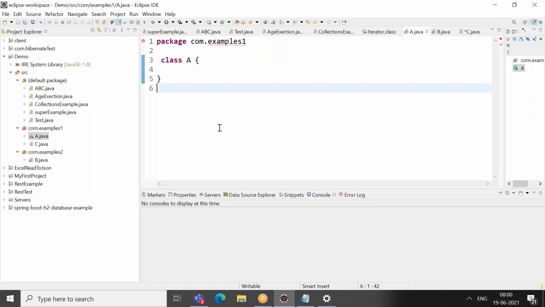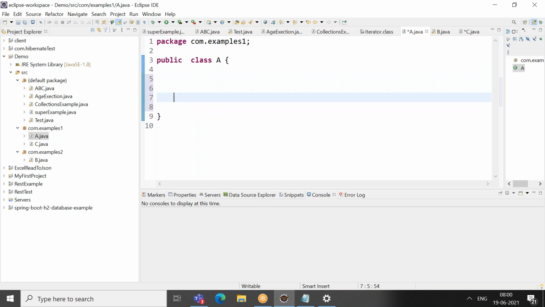Once we have covered it at method level, we'll see why it is not accessible. So what is an access specifier at a method? Assume that you are having a method called M1.